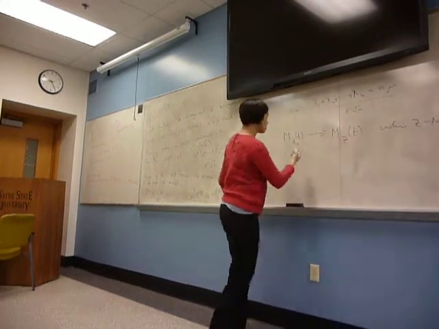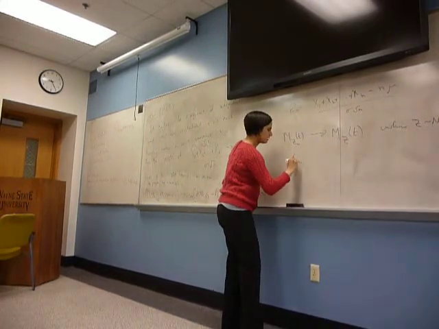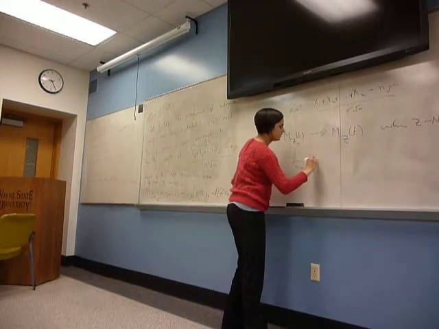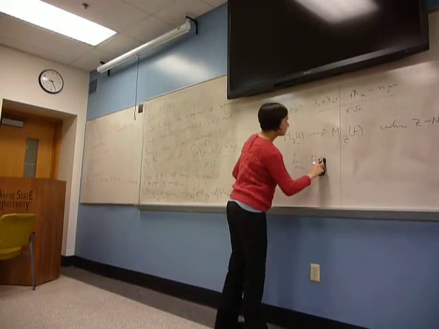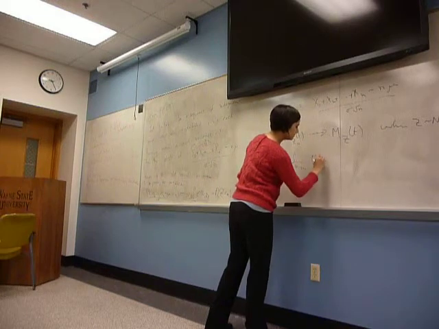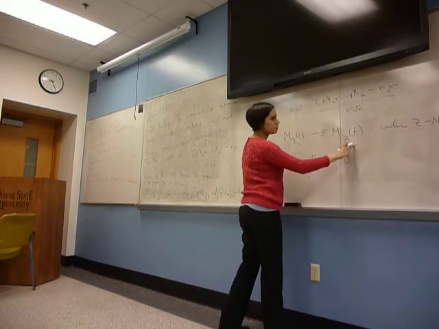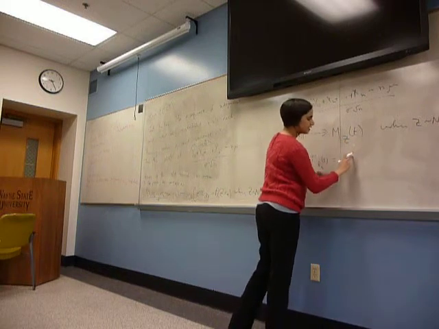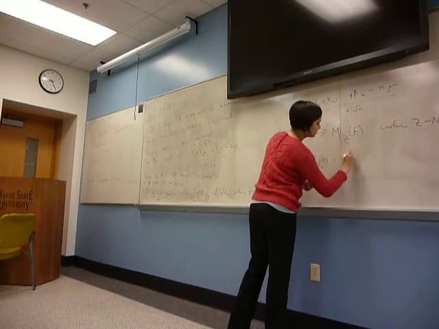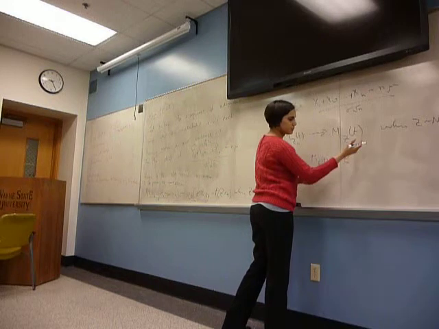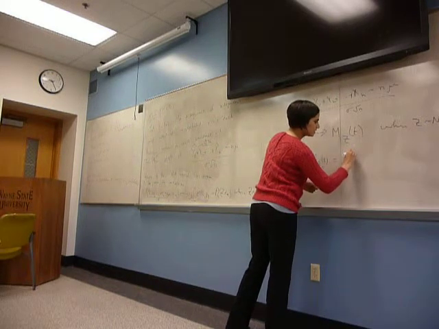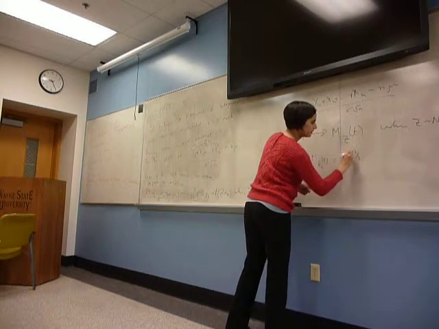So basically, I want to show that the limit as n goes to infinity of this random variable is the standard normal. What is it? It's e to the mu t, mu is 0, and then 1/2 sigma squared is 1, so e to the t squared over 2.